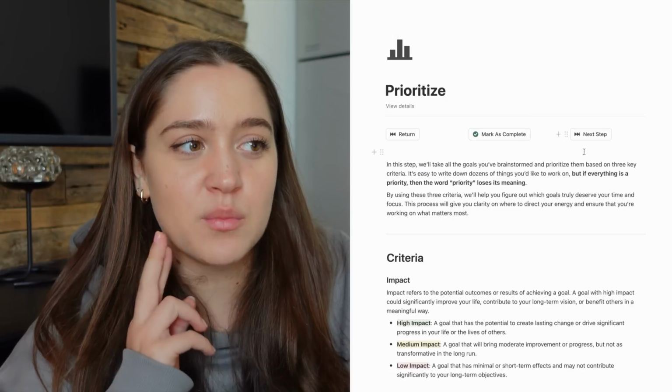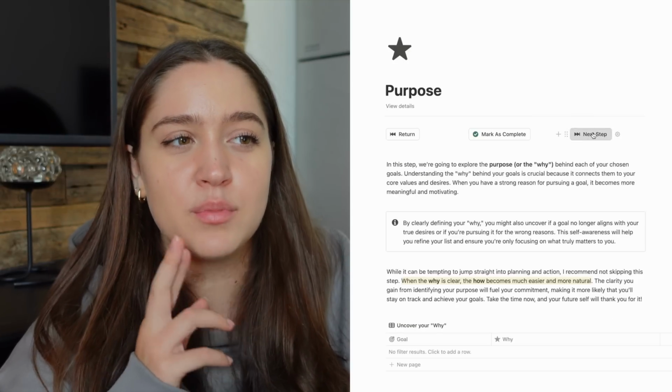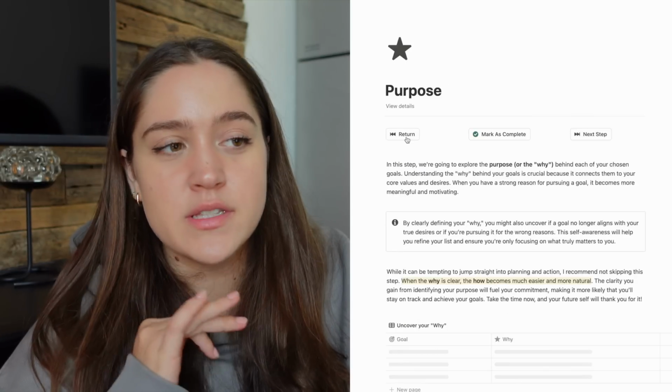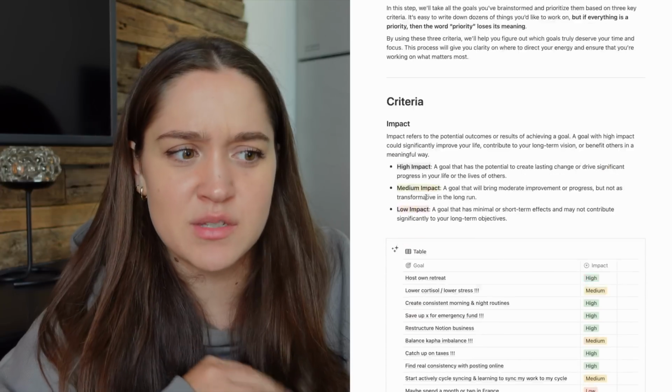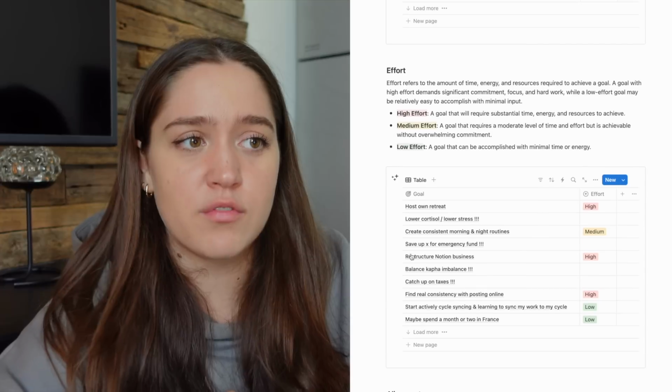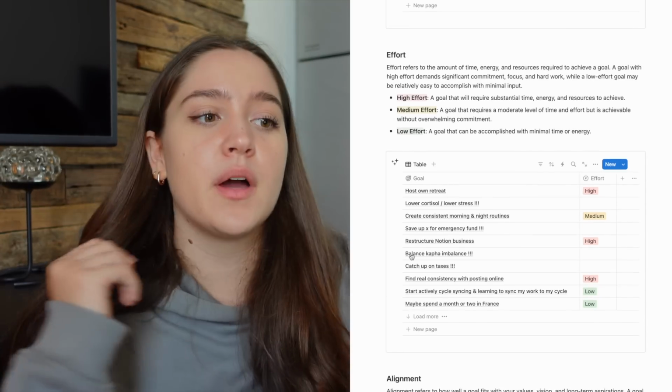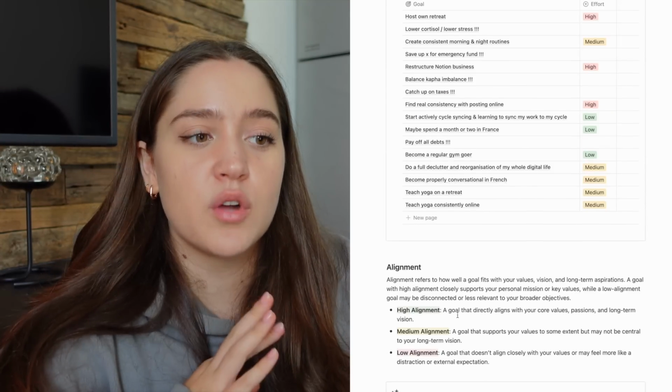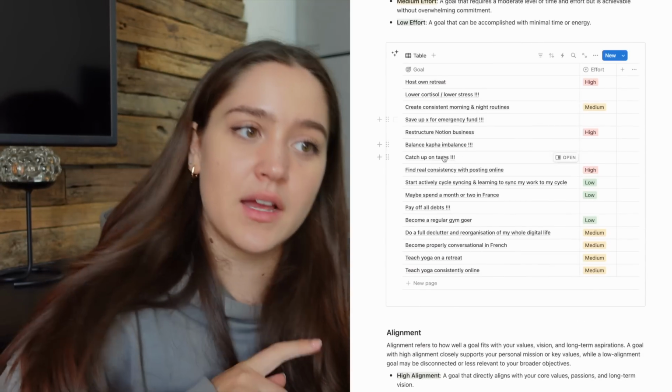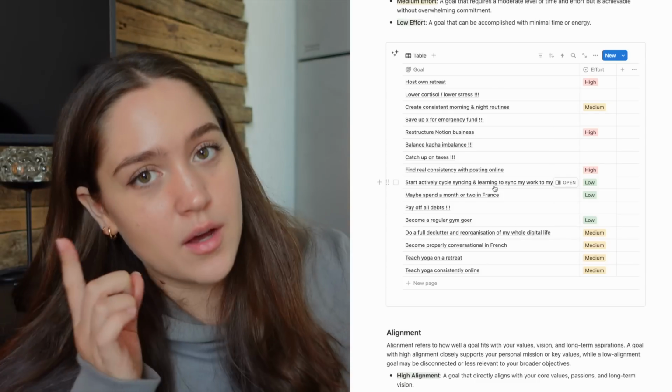I'm gonna change the steps around because initially I put the purpose step before the SMART framework, but if you get this template, this is gonna be changed around because I just realized that doesn't make sense. It makes much more sense to have the SMART framework next, followed by the purpose. But what we're gonna do is continue on to alignment, and then in the next step, I'm gonna rephrase these goals, and then we can come back to this step.